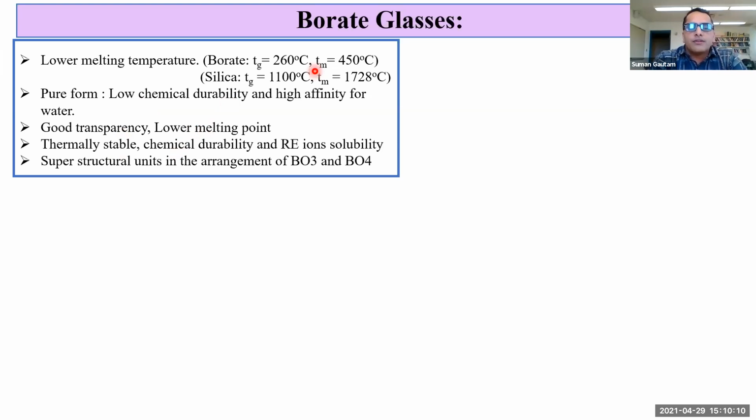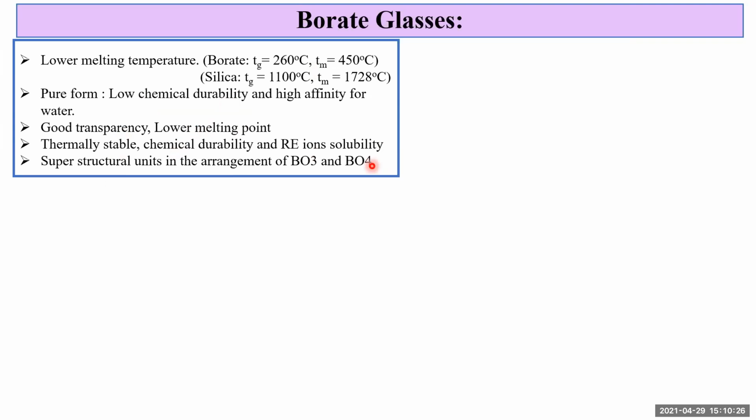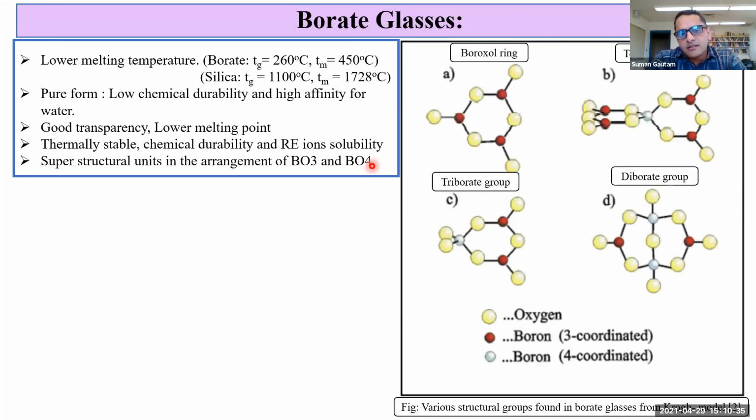Borate glasses also form superstructural units in the arrangement of BO3 and BO4 structural units, where BO3 is called 3 coordinated boron atoms. It forms a triangular shape, and BO4 is 4 coordinated boron atoms that form a tetrahedral structure. That system cannot be found in other glass systems. These are the various structural groups present in borate glasses: boroxol ring, tetraborate group, diborate group, and triborate group.